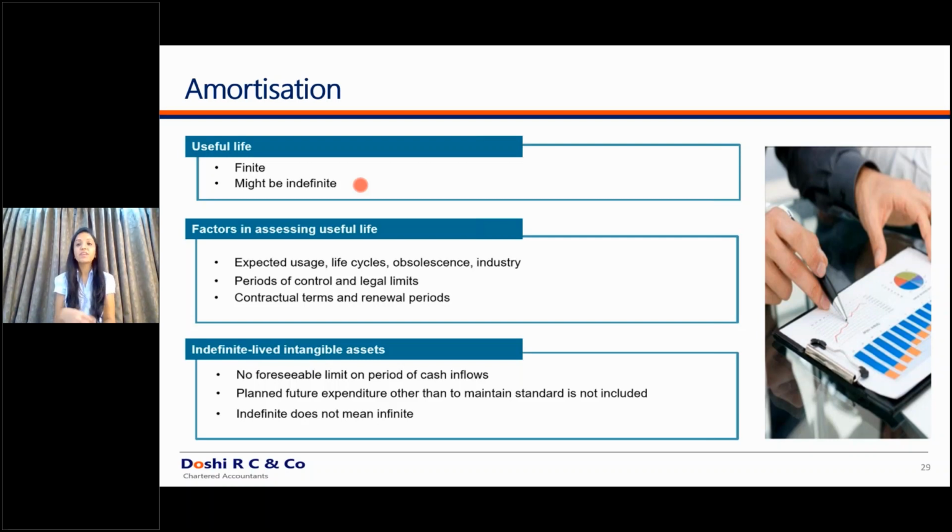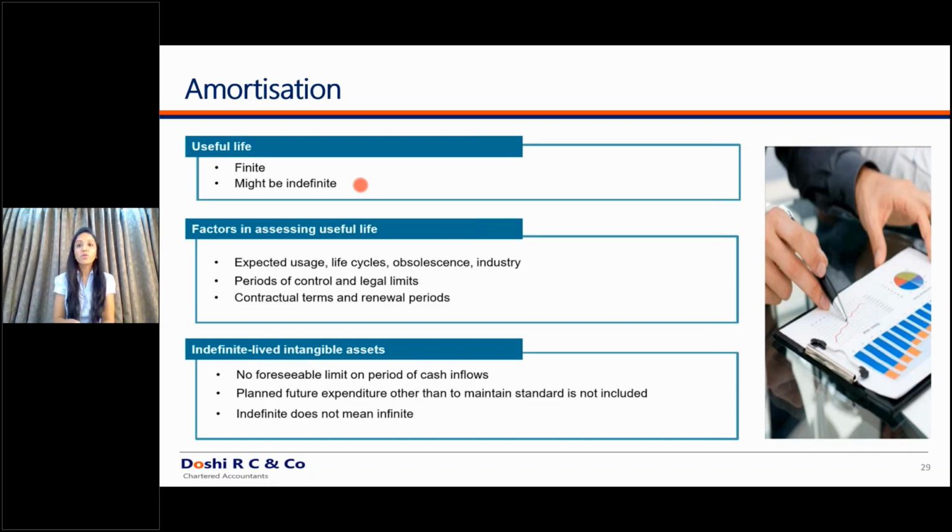For example, you are paying a certain additional amount for goodwill on acquisition. Under the previous GAAP, you used to amortize this goodwill over a period of 5 years. But under Ind AS, you are not allowed to amortize the goodwill. Mandatorily, you don't have to amortize the goodwill. It will stay in your balance sheet for an indefinite period.